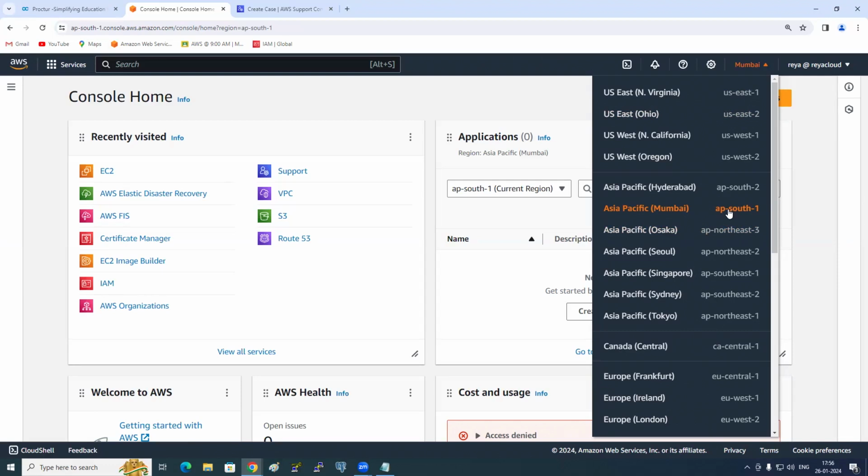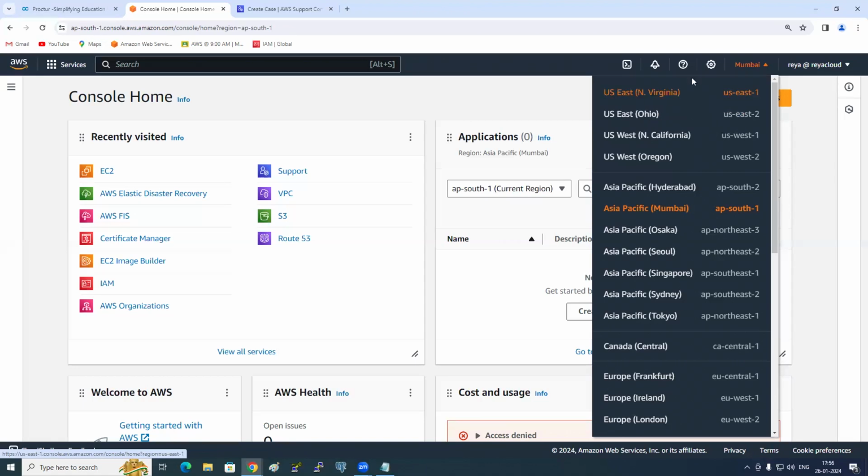Do you see this here? Like this, every region has its own code. Is it possible to remember everything? No. As we are using Mumbai, it is good to remember the region code of Mumbai. -1 is Mumbai, -2 is Hyderabad. And whoever is outside India, maybe in the US, you need to select your own nearest region here.